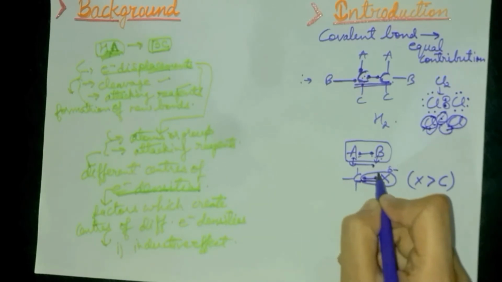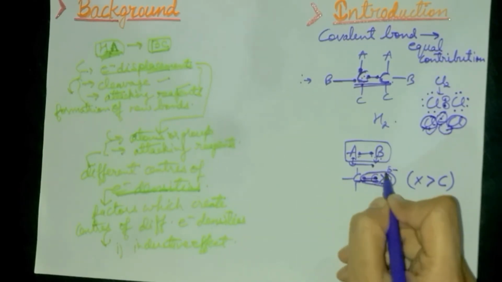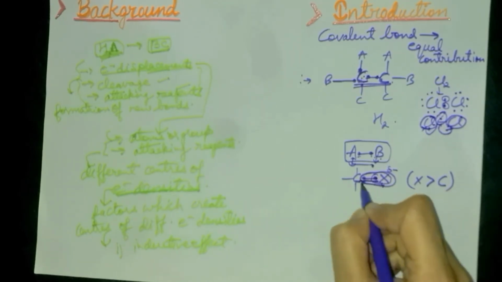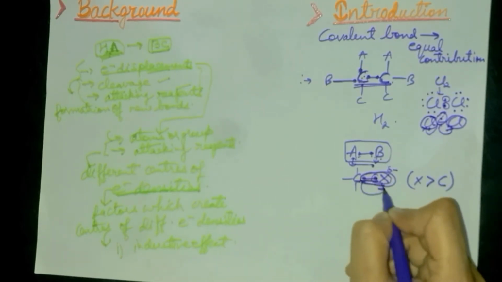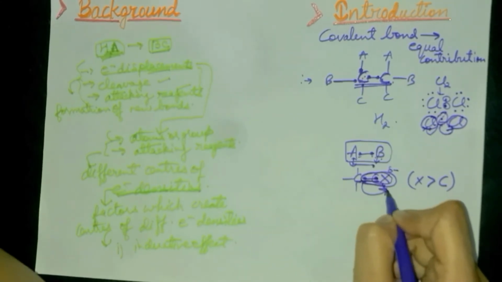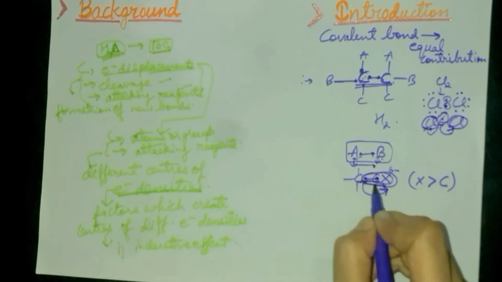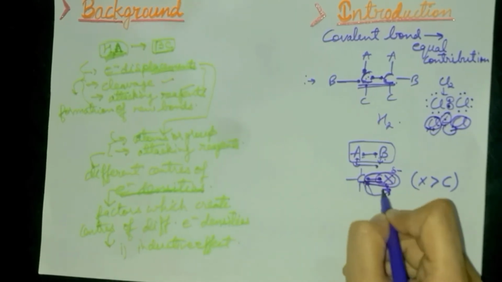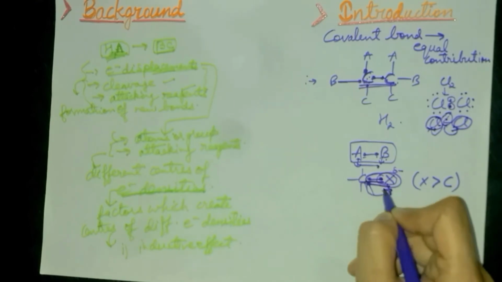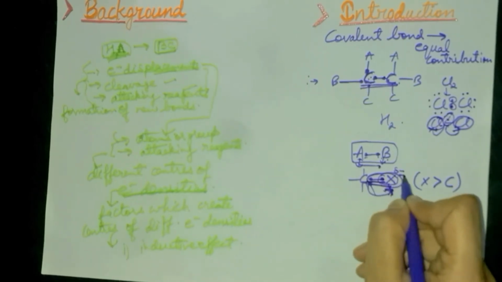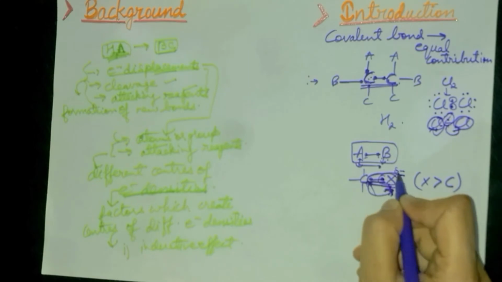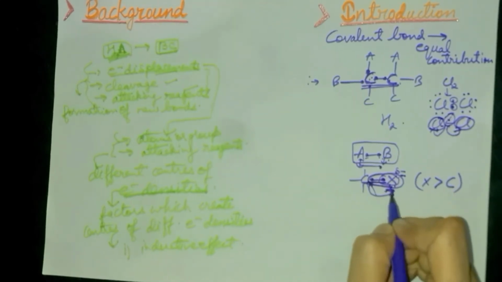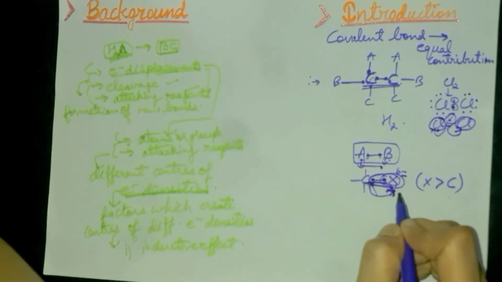Because it attracts not only its own electrons but also this carbon's electron is attracted towards X. That means the extra electron is attracted towards or influenced towards X. But this extra electron is not completely towards it, so it is partially towards it, and since an extra electron is attracted towards it, so negative charge. And partial because it is not completely towards the X atom, but it is somewhat attracted towards the X atom.